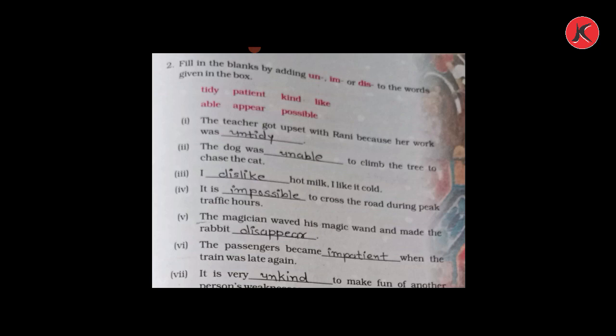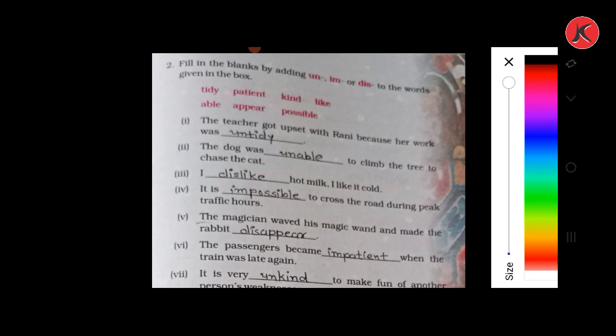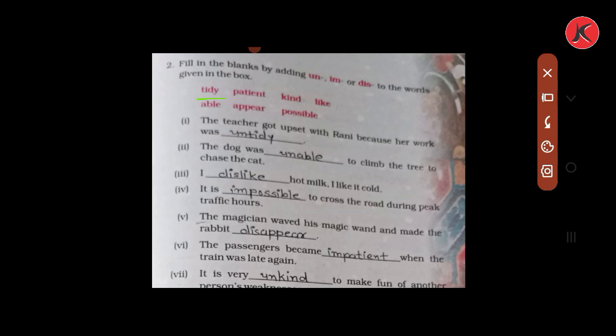Here in the box, the word given is tidy, T-I-D-Y, which means neat. We have to fill the blank by adding a prefix to this word. So we will add un at the beginning and fill the blank as untidy.